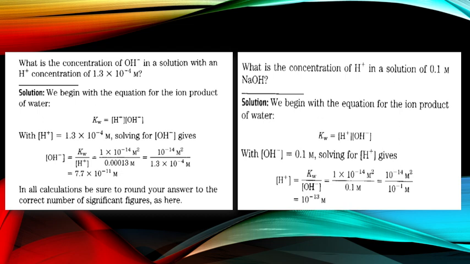The second question is: what is the concentration of H+ in a solution of 0.1 molar NaOH? Solution: we begin with the equation for the ion product of water, Kw equal to [H+] times [OH-]. We know OH- equals 0.1 molar, and we have to calculate H+ ions. So H+ equals Kw upon OH-. By putting the values we get 10 to the power minus 13 molar. So these are certain examples in the ionization of water reaction.